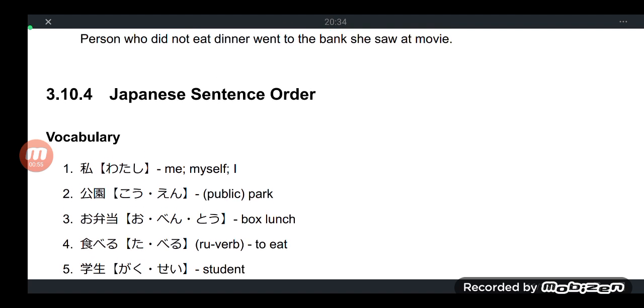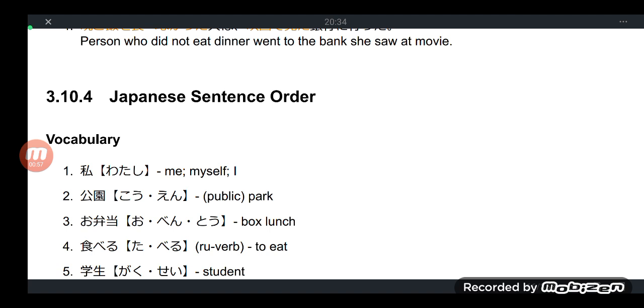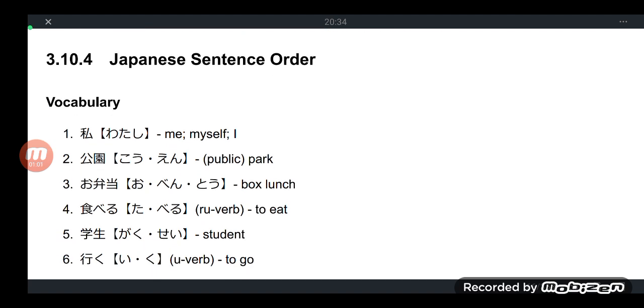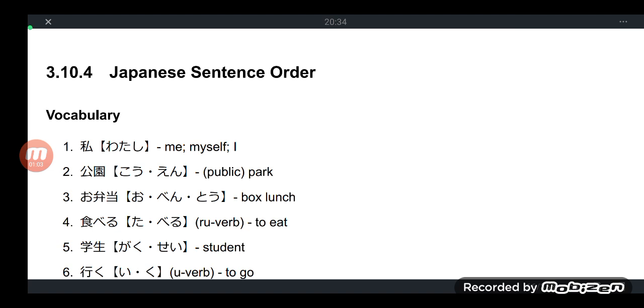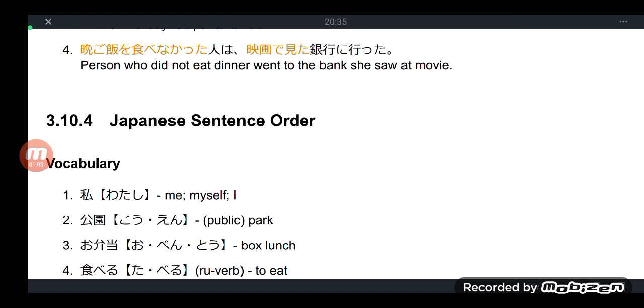So today's topic is Japanese sentence order, or order of things. So let's try to cover this topic. では皆さん始めましょう。Let's begin.